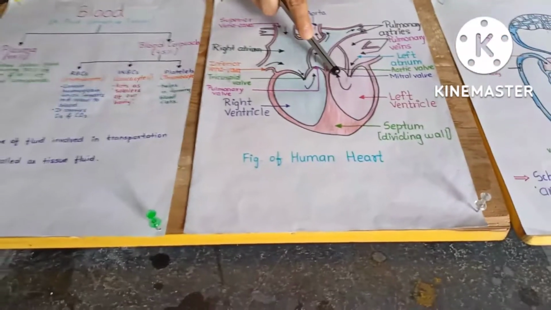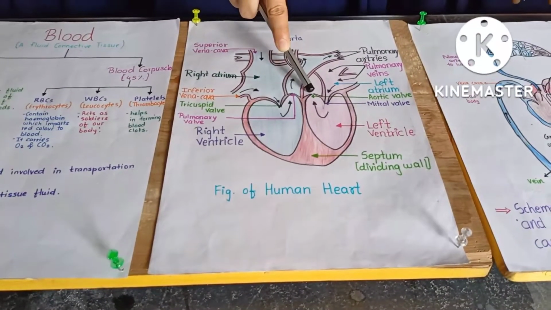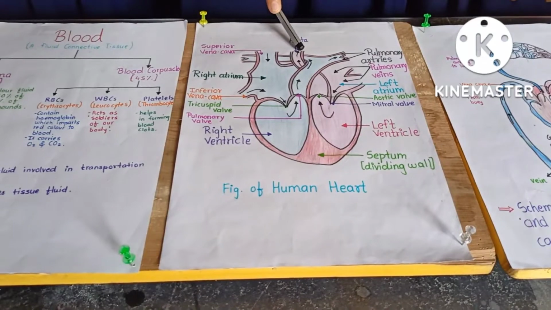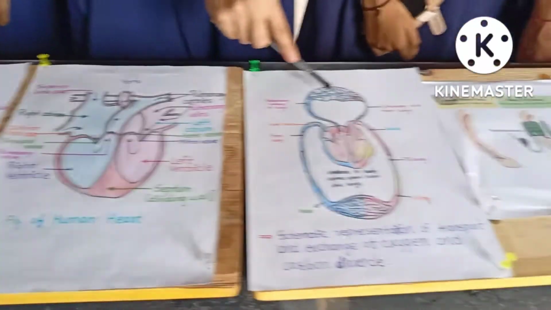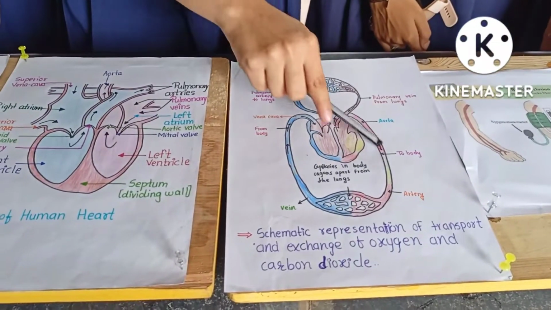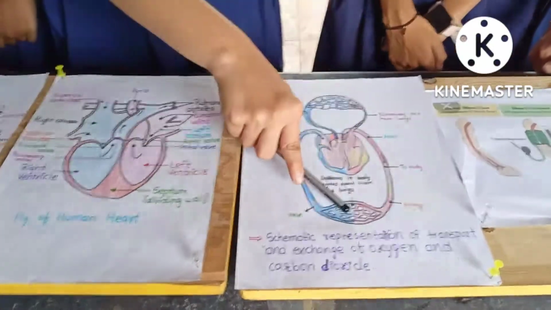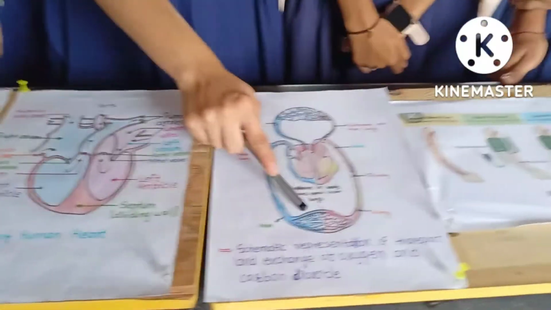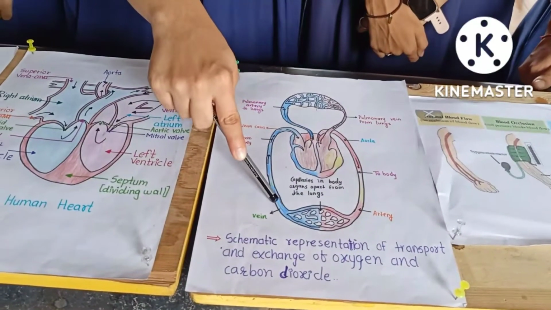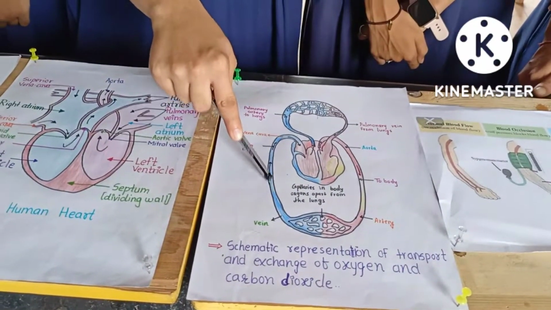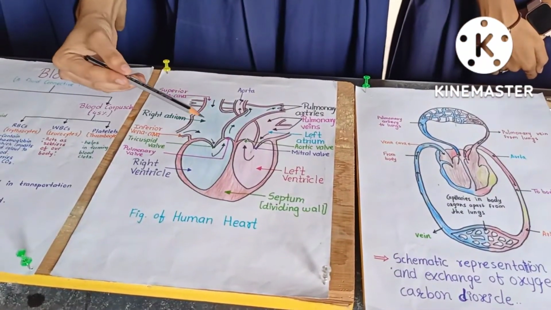Between the aorta and left ventricle there lies one more valve called the aortic valve, and then from the aorta there are further arteries, and from the arteries the oxygenated blood goes into the different organs. Then organs take oxygen from the blood and release CO2. Now exchange of gases takes place between the capillaries, and then capillaries form veins. From veins, the deoxygenated blood comes back to the right atrium.